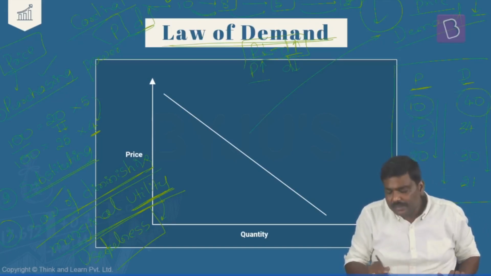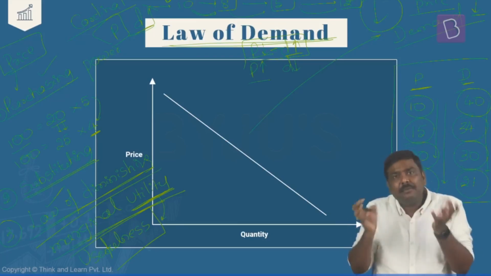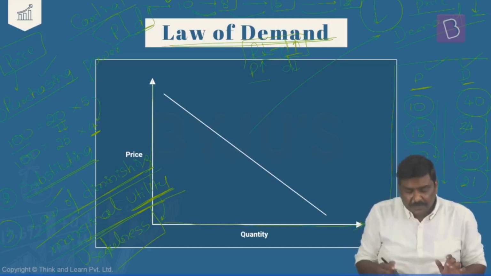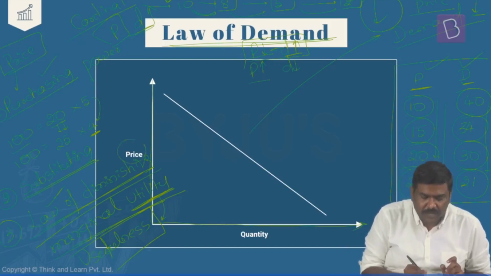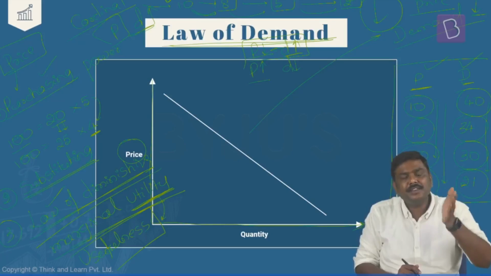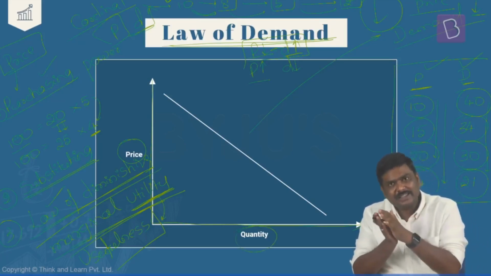When the price is 15 rupees, the demand is 34 units. Price 20, demand 30. Price 24, demand 21. This is the table which represents the price and demand for a commodity. In this graphical representation, in economics, generally what we do is we draw the price variable, or let's say price parameters, along the y-axis, and quantity, that is the demand for a particular product, along the x-axis.